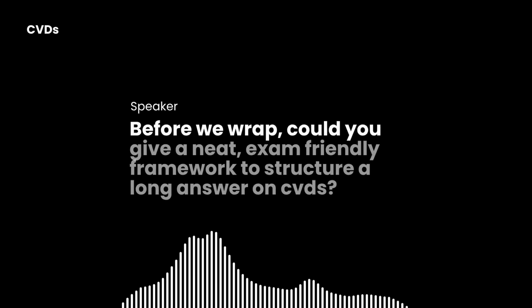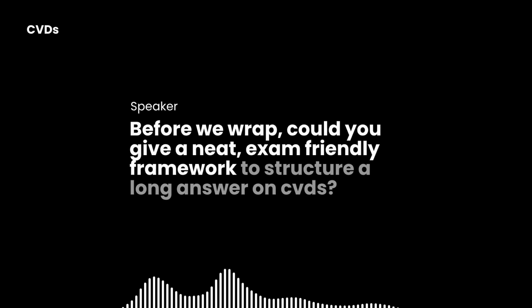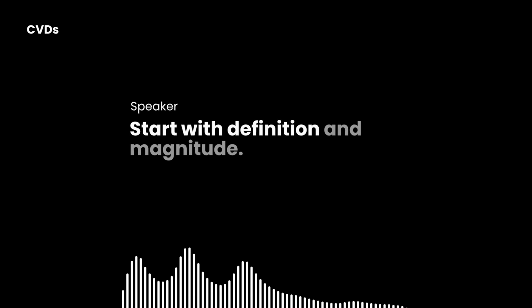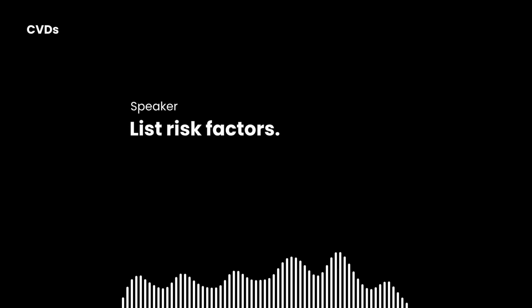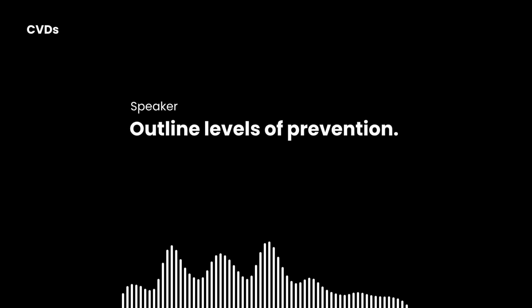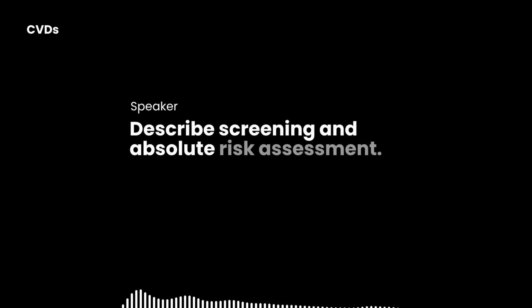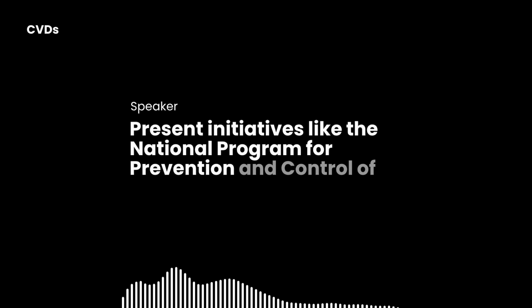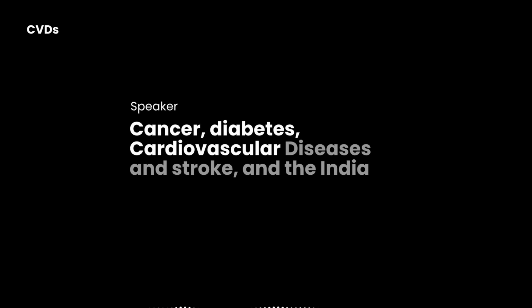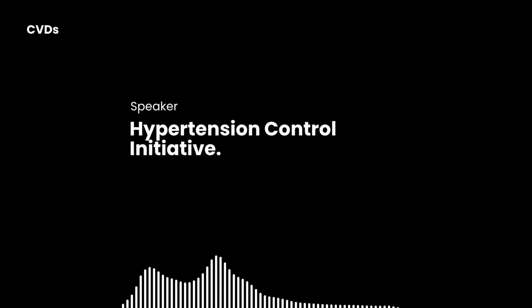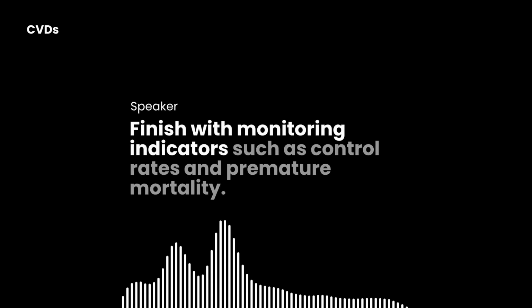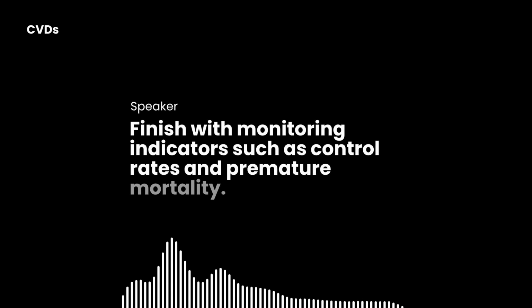Before we wrap, could you give a neat, exam-friendly framework to structure a long answer on CVDs? Start with definition and magnitude, list risk factors, outline levels of prevention, describe screening and absolute risk assessment, present initiatives like the National Program for Prevention and Control of Cancer, Diabetes, Cardiovascular Diseases and Stroke, and the India Hypertension Control Initiative. Add community clinic linkages. Finish with monitoring indicators such as control rates and premature mortality.